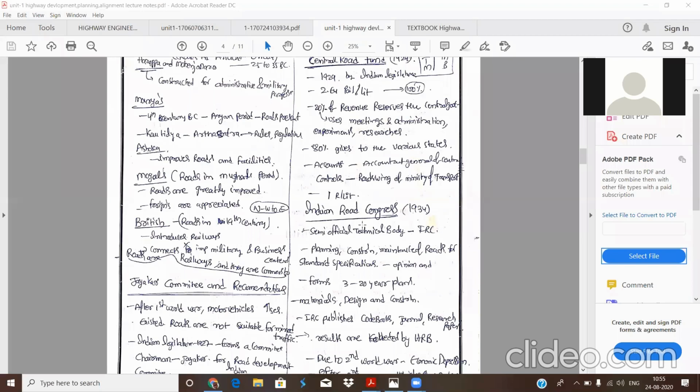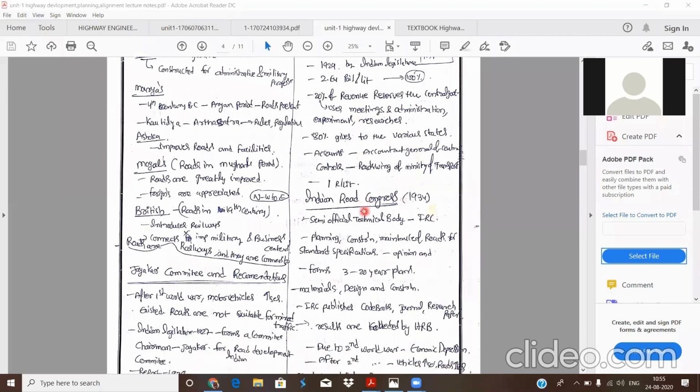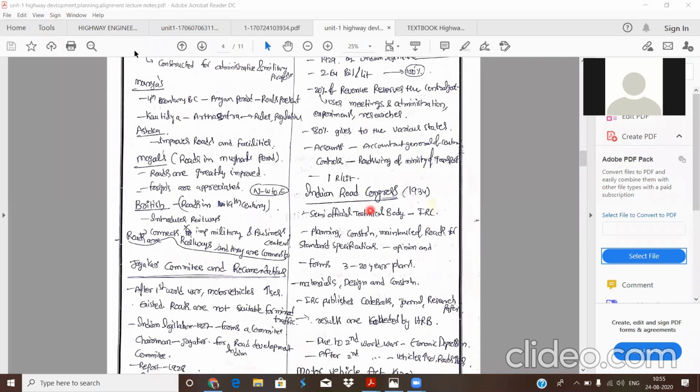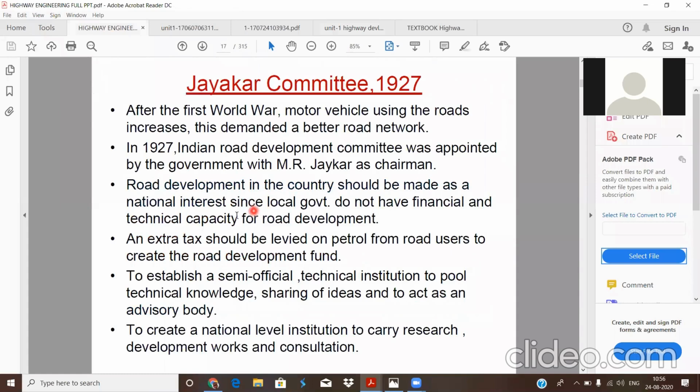After the Central Road Fund, next the Indian Roads Congress was established. It is also one of the recommendations of the Jayakar Committee, because a semi-official technical body was needed to pool technical knowledge and share ideas from various areas.